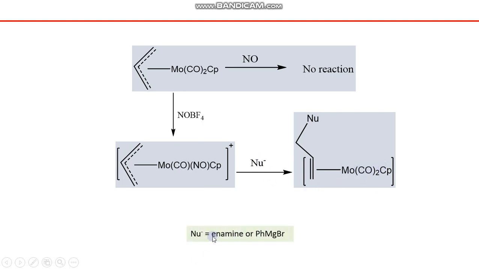What is a nucleophile? Nucleophiles can be enamines or Grignard reagents where an aromatic group is attached. This phenyl is actually a carbanion, a nucleophile, and magnesium bromide as cation leaves the system or is removed. So phenyl can be introduced at this end instead.